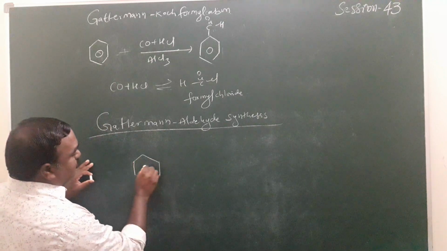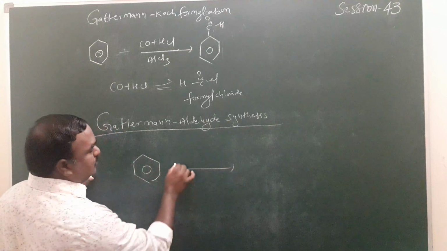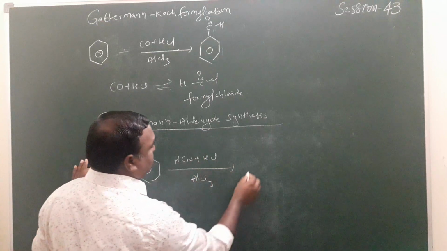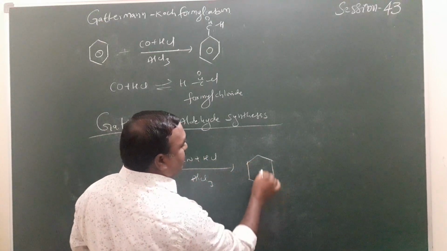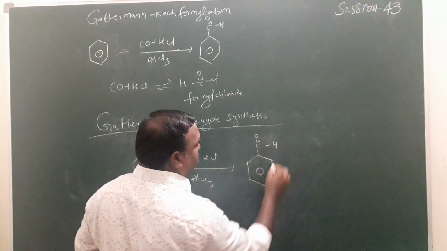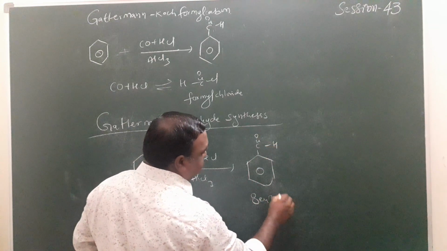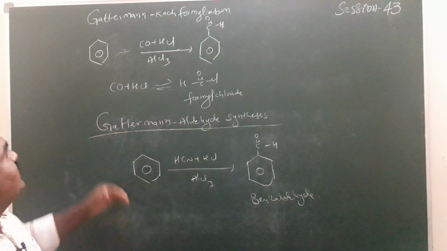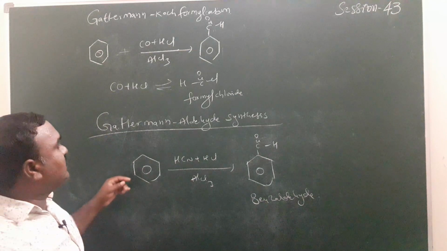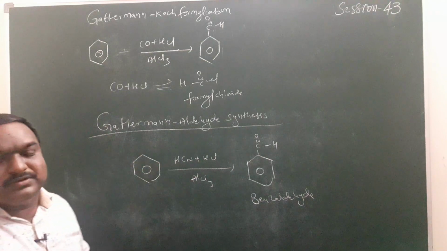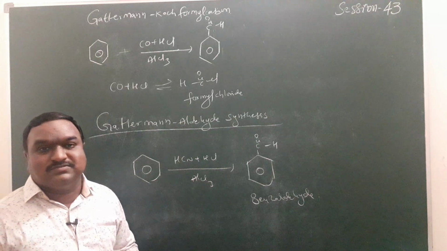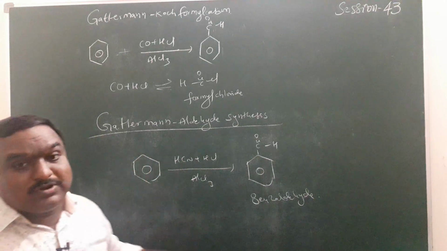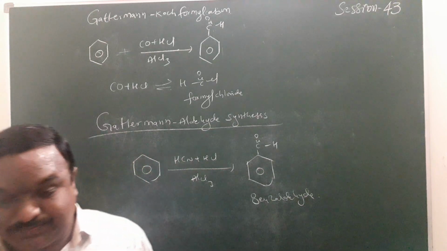So the benzene compound reacts with HCN plus HCl in the presence of AlCl3 to form the aldehyde, the benzaldehyde. This is the way to write the product. Wherever Koch formylation is given, it is Gattermann-Koch; wherever HCN is used, it is Gattermann aldehyde synthesis. These are the differences between the two reactions.